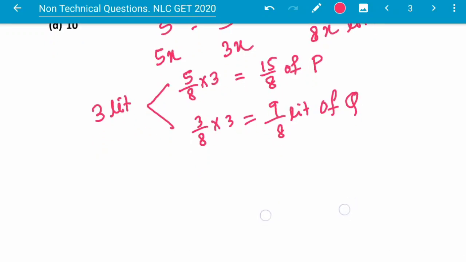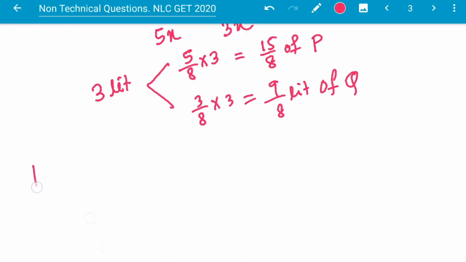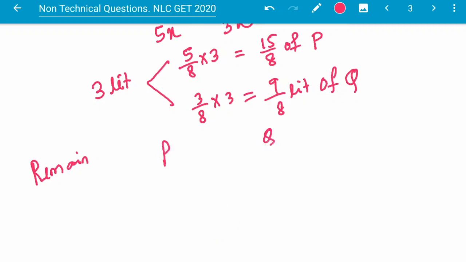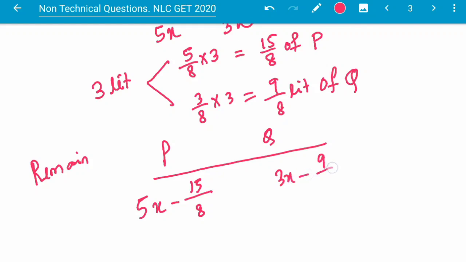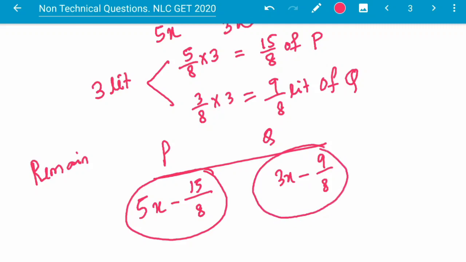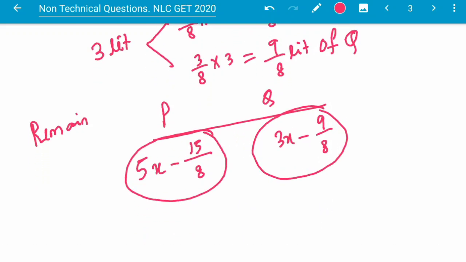So remaining part, what will be the remaining P and Q? Here it was 5x and drawn out 15 by 8, and here it was 3x and drawn out 9 by 8. So these are the remaining portion of the liquids in the container.